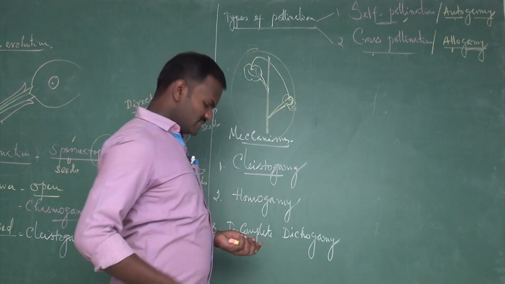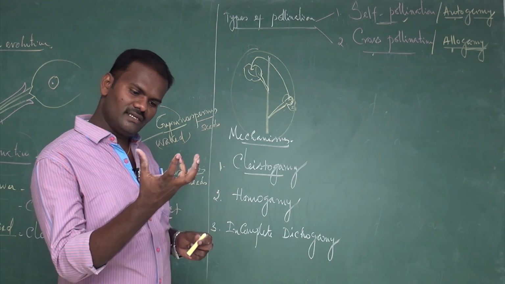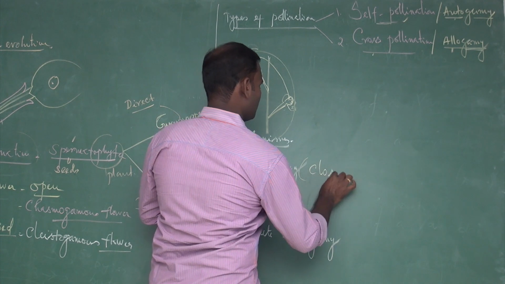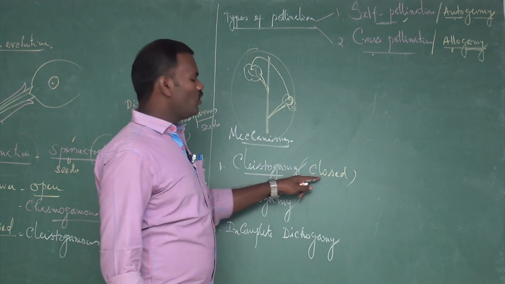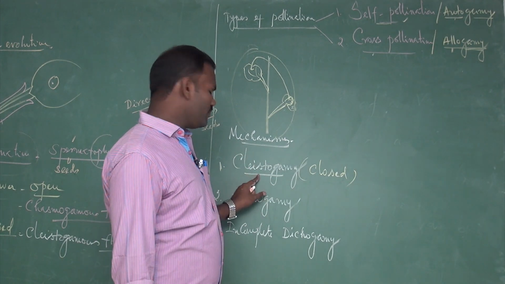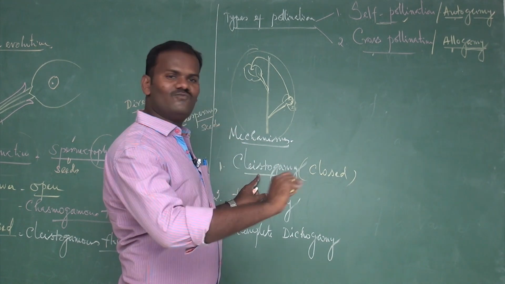Cleistogamy: in certain species, flowers never open and remain in the closed condition, so pollination takes place within the closed flowers. These are called cleistogamy, and such flowers are said to be cleistogamous flowers.